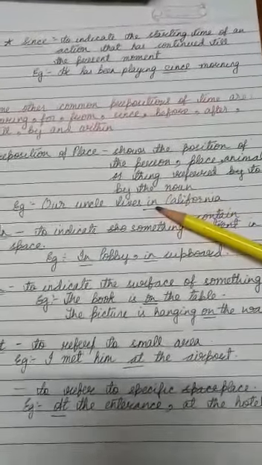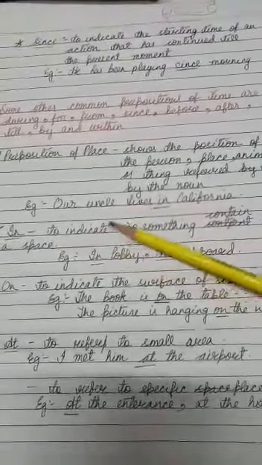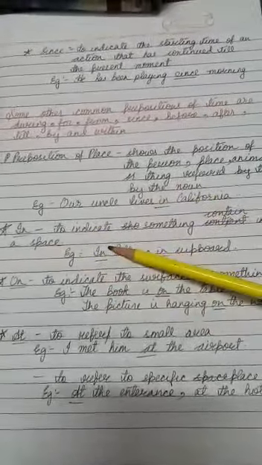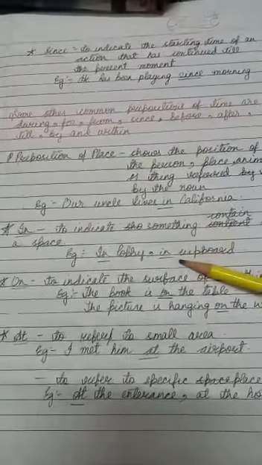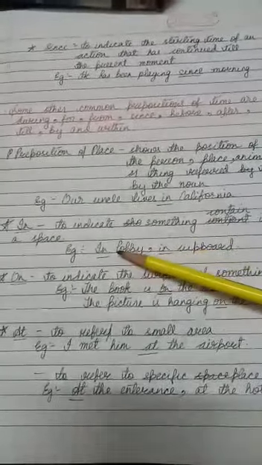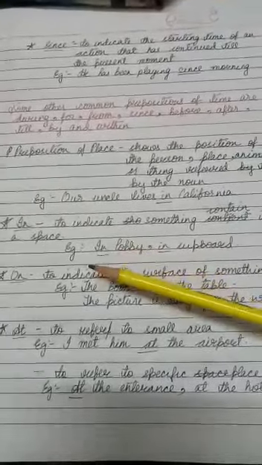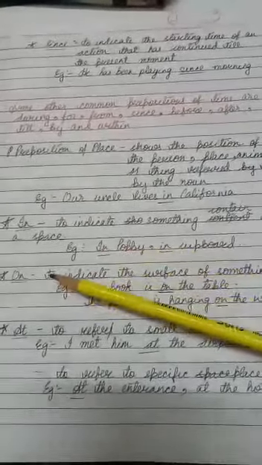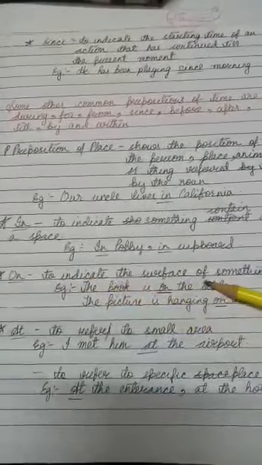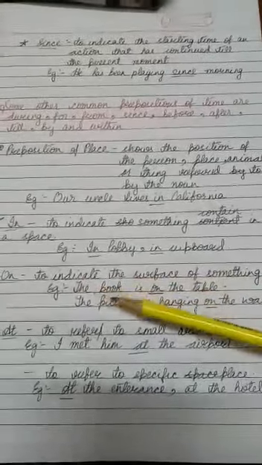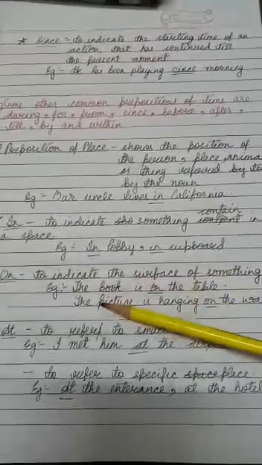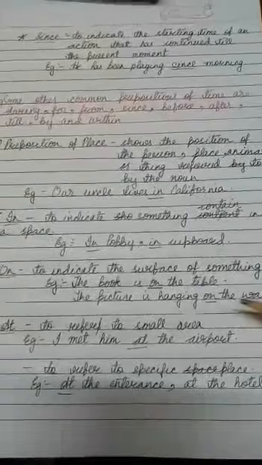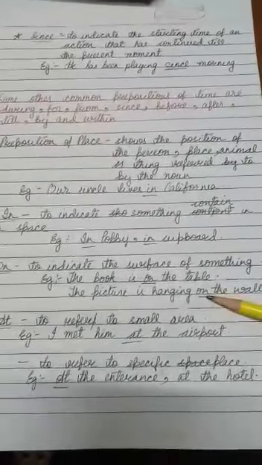Another use of "in" is to indicate content or space: in the lobby, in the cupboard. Next one is "on", to indicate the surface of something. Example, the book is on the table. The picture is hanging on the wall. That means it is indicating the surface of something.